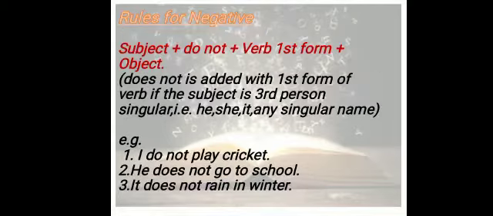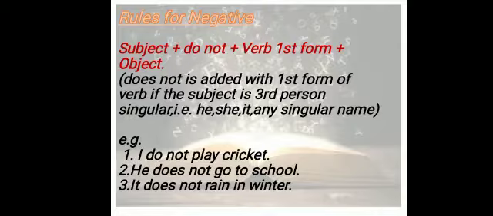Fine. If we see the negatives, for negative we add do not. But if the person is third person singular, he, she, it, or any singular name, then we will add does not. And after does not, we will not write s again with the first form of the verb. I do not play cricket.